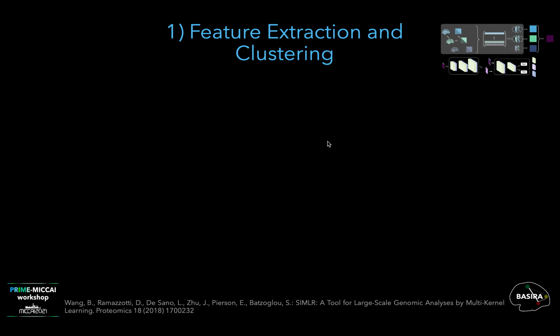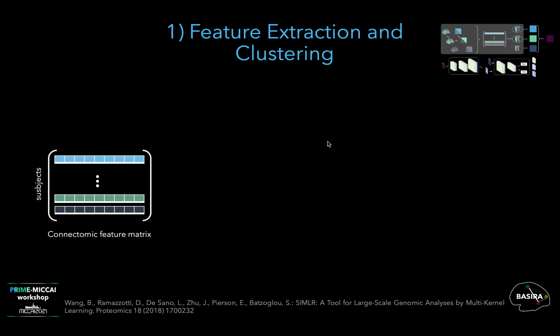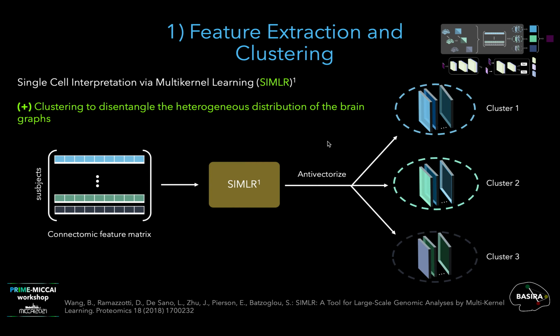We disentangle the heterogeneous distribution of the brain graphs by clustering similar brain connectomes into non-overlapping subspaces using single-cell interpretation via multi-kernel learning, namely SIMLR, which is an unsupervised clustering method. Then we anti-vectorize the output of the SIMLR to get the clusters as adjacency matrices.